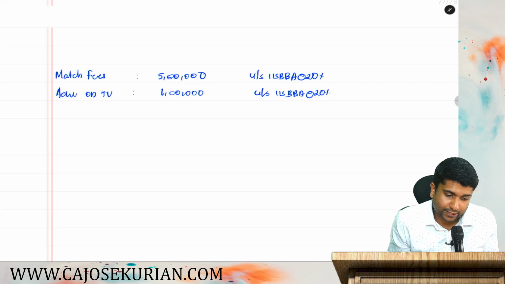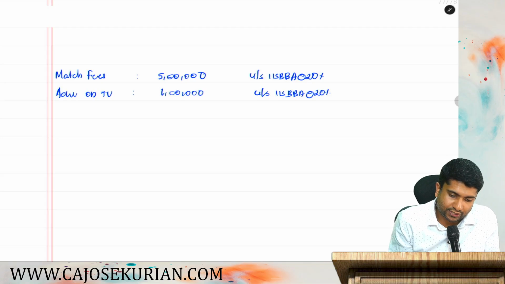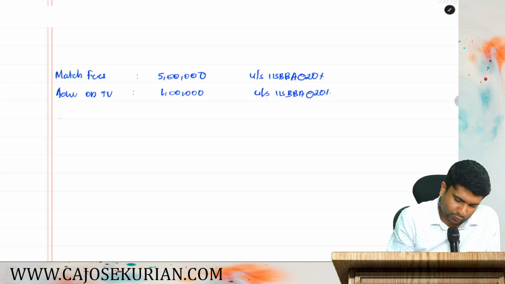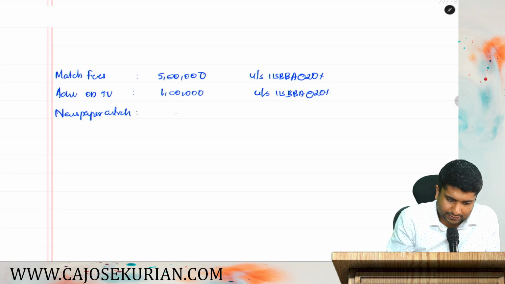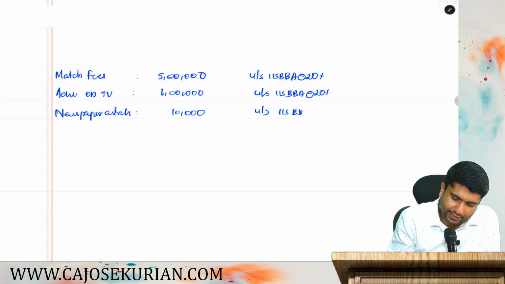Now they are saying he contributed articles in newspaper for which he received 10,000. So newspaper articles, that is also subjected to 115BBA. Newspaper articles, how much is the amount? He received another 10,000 for that. Again under section 115BBA and the rate shall be 20%.